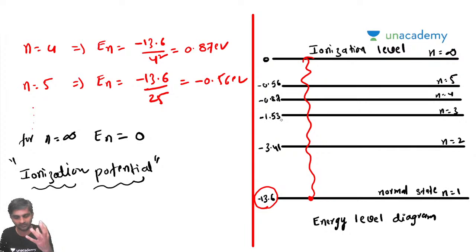Hope you're understanding this point. Okay, so if the electron is in the second orbit, it requires 3.41 electron volts of energy to detach itself from the nucleus.